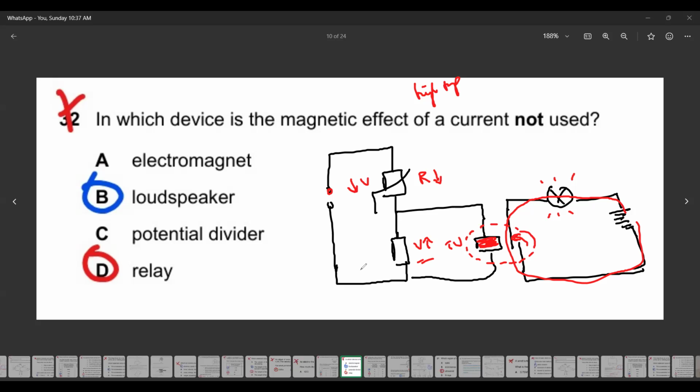Yes, Mohammed Abdul Rahman, you have a question? No, a relay does not have a magnetic field instantly. It will magnetize once there is a large current in the relay. So more current in the relay. Yeah, the main purpose of the relay is to connect the two circuits. Yes, Saim, you have a question?